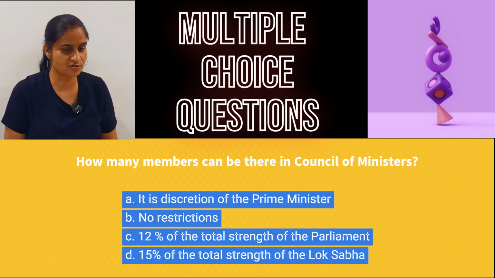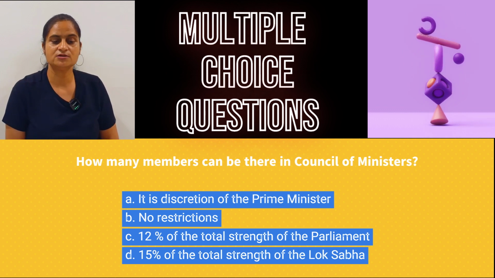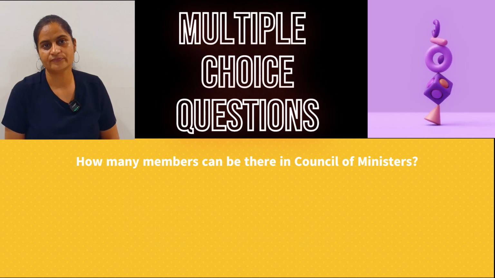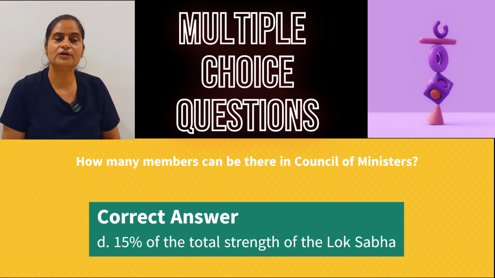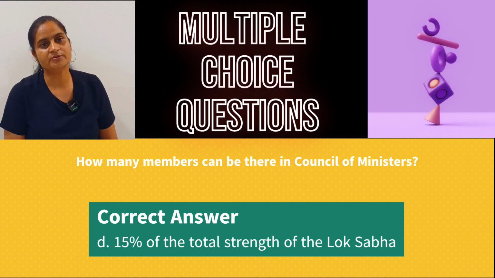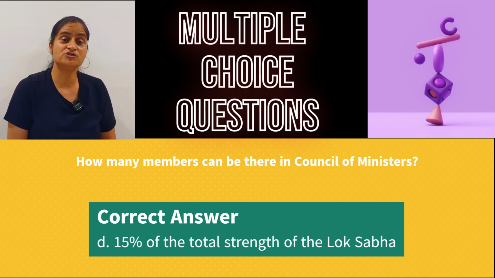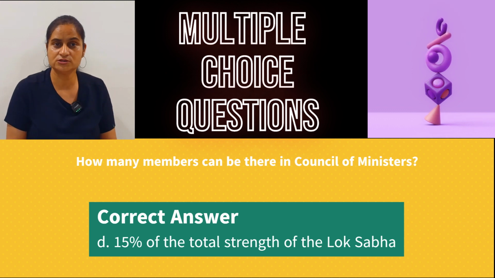Or no restrictions. 12% of the total strength of the Parliament or 15% of the total strength of the Lok Sabha. So what is the right answer here? D. 15% of the total strength of the Lok Sabha, not more than that. So only 15% of the total strength of the Lok Sabha can be the ministers, and this was done to keep a check on the jumbo size ministry, because I've already explained to you the whole scenario.